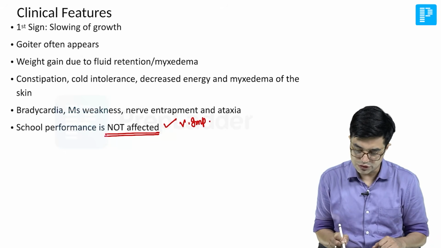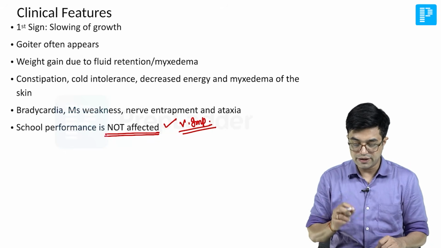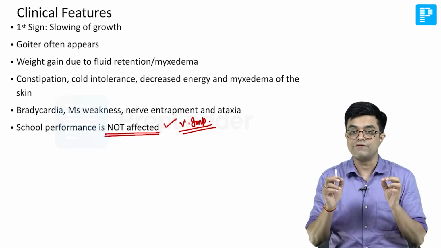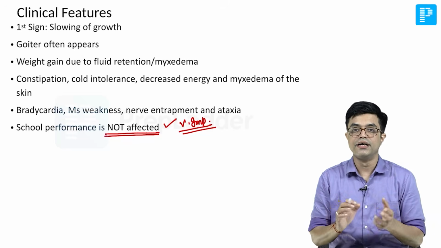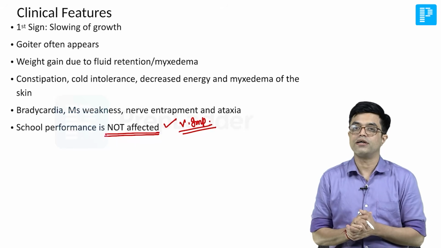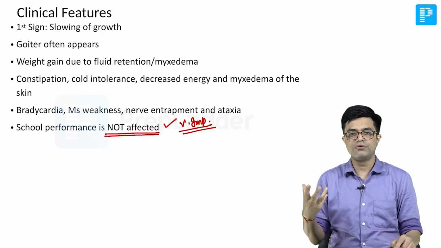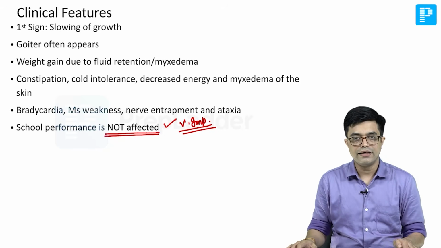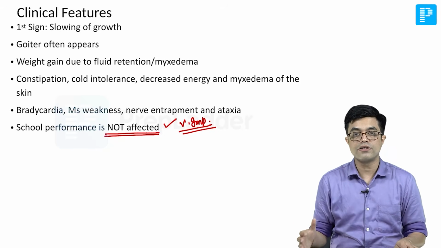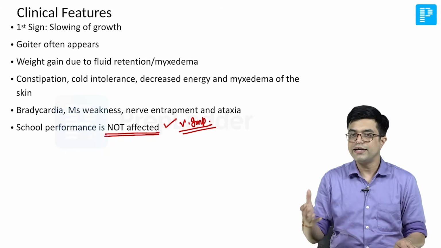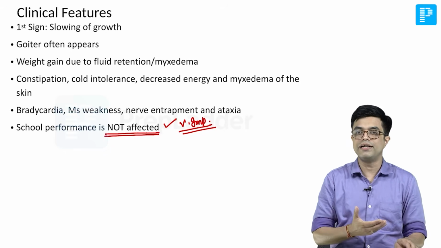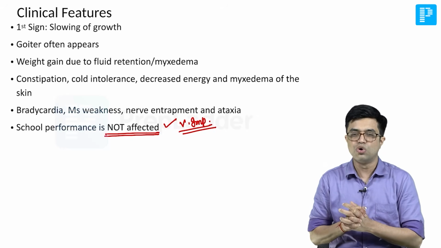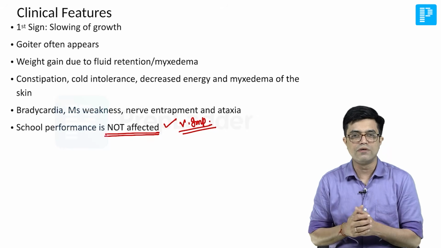Because some of the textbooks, including two of the Indian textbooks, say that there may be some decline in scholastic performance. Nelson very clearly, explicitly says that school performance is not affected. In fact, if you go into the details and read more from review articles and theories, some of the texts say that the apparent decline in scholastic performance seen in some children is not due to a fall in cognitive ability, but is more of a secondary thing because the child develops low energy and does not feel the need to work.